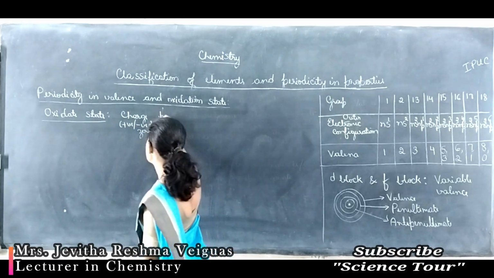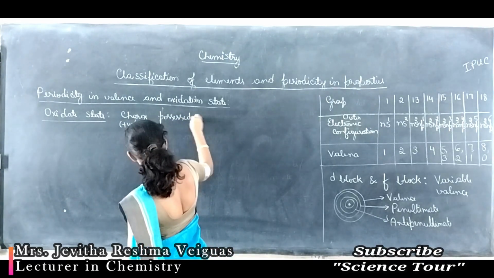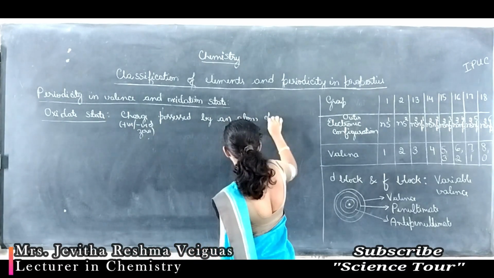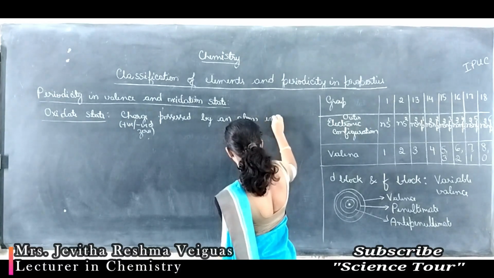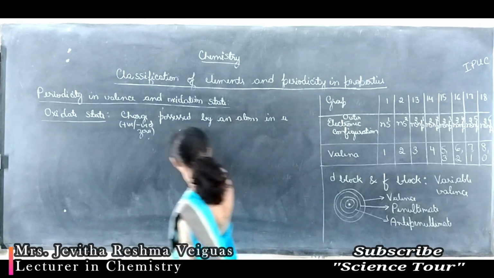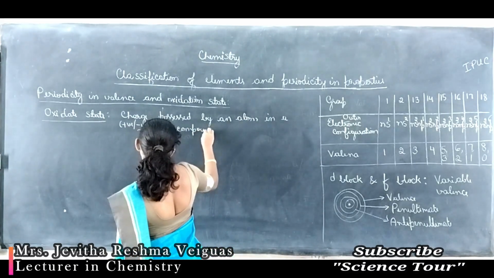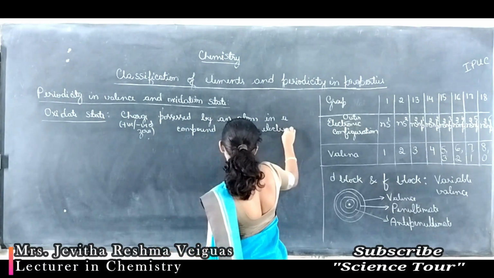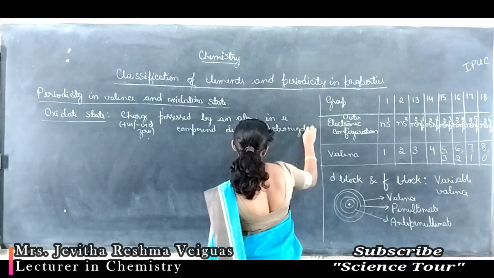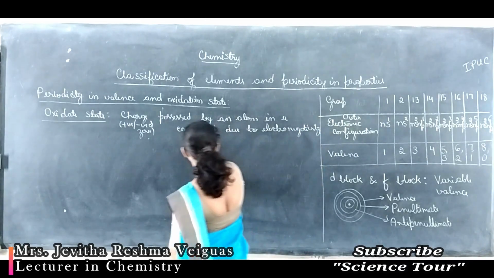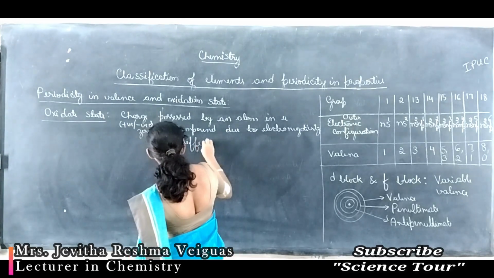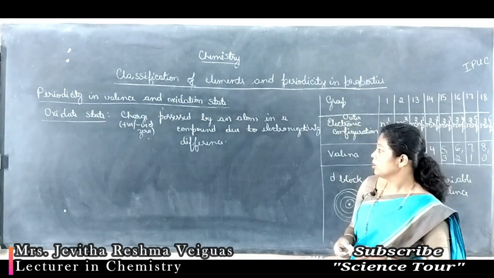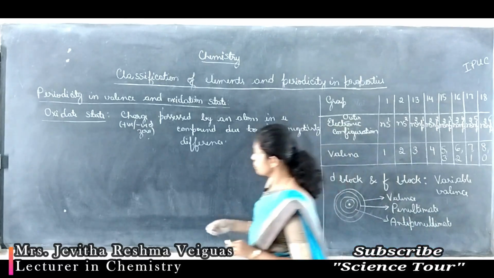It is the charge possessed by an atom in a compound due to electronegativity difference. So based on electronegativity difference of the bonded atoms, the charge is given for the bonded atoms, and that charge is called the oxidation state.